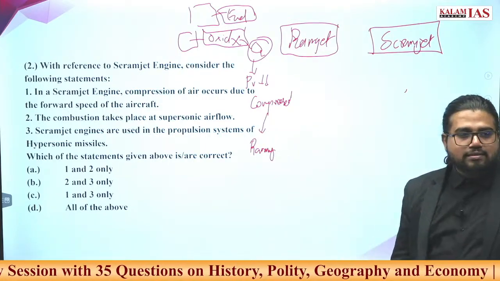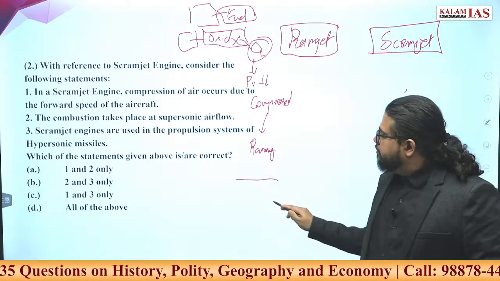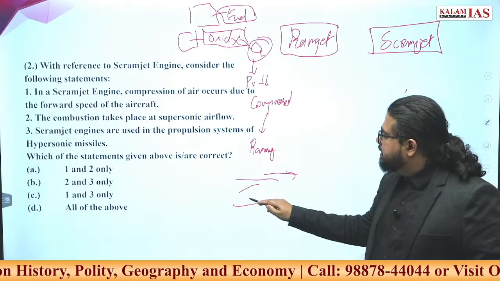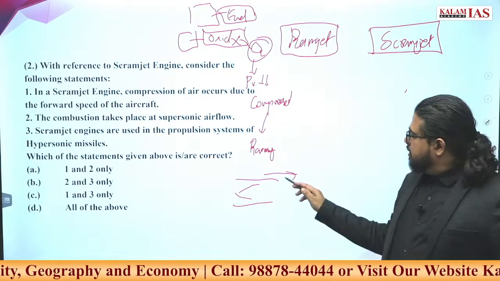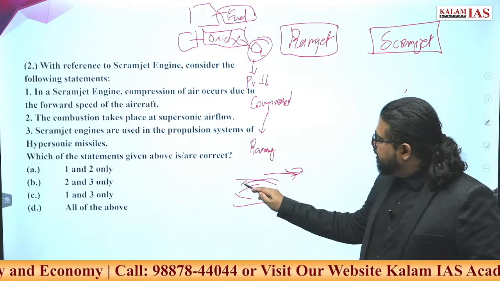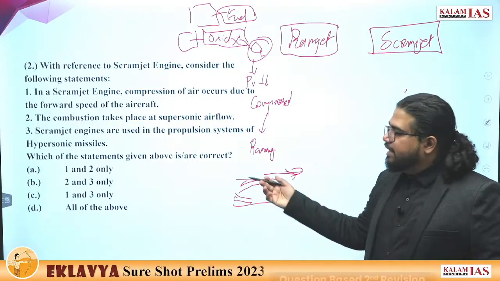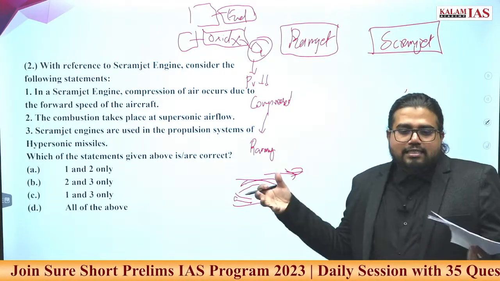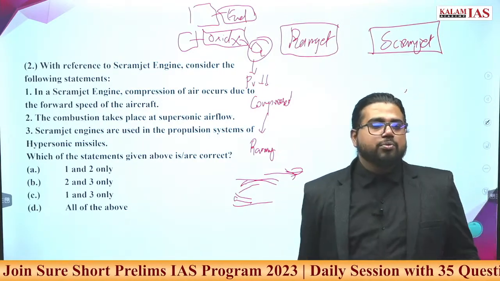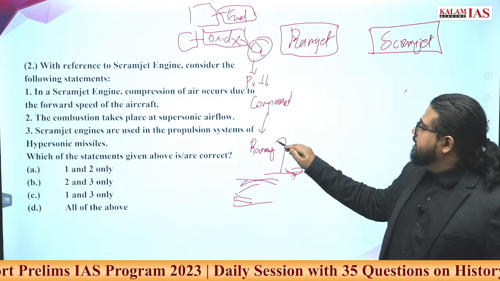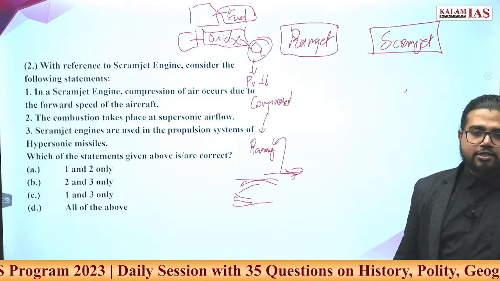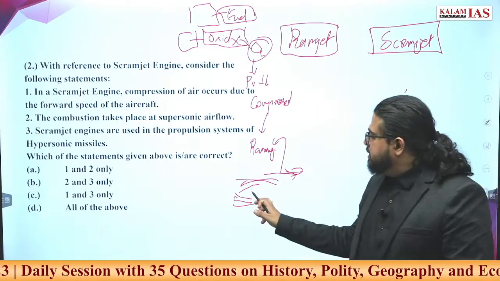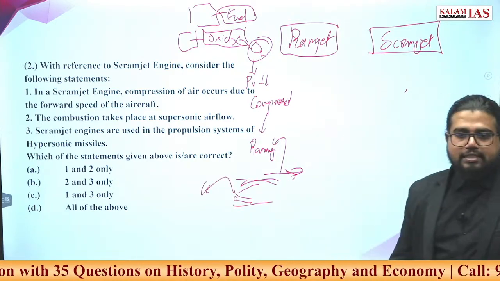Ramming means if the vehicle is moving in this direction, air will come in and the area available for the air continuously decreases. This continuous pushing of the air into a smaller area gives it compression. Then this compressed air goes to the combustion chamber.